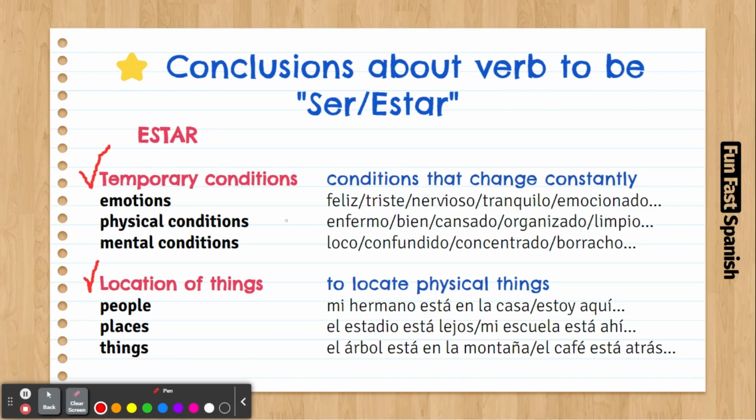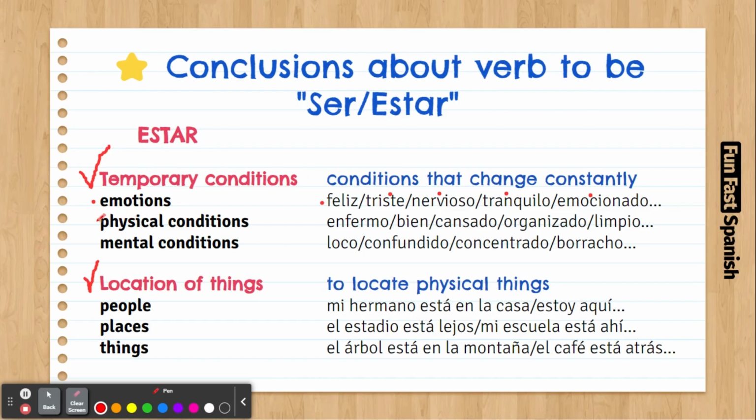So let's talk about emotions. This happens all the time. To be happy: you're not always happy, you're not always sad, you're not always nervous, you're not always quiet, in peace or excited. These things are fluctuating. You're happy, and later you might feel sad, but then after a few hours you might feel happy again. So they are oscillating, and that's why they are called temporary conditions, because they are changing constantly.